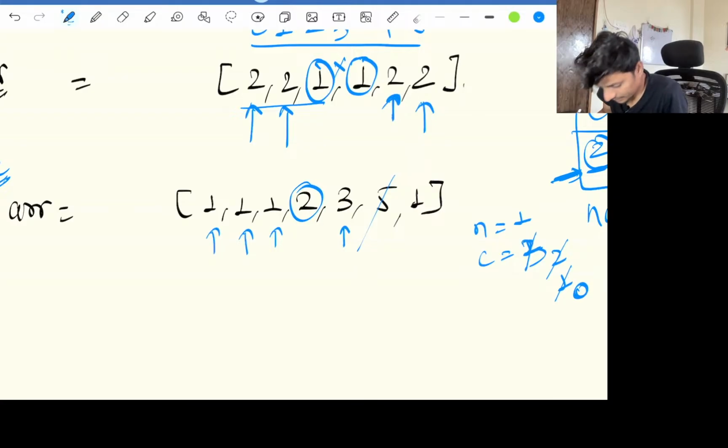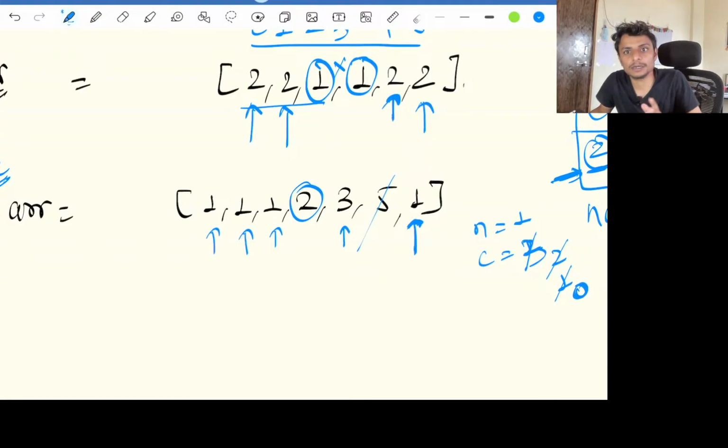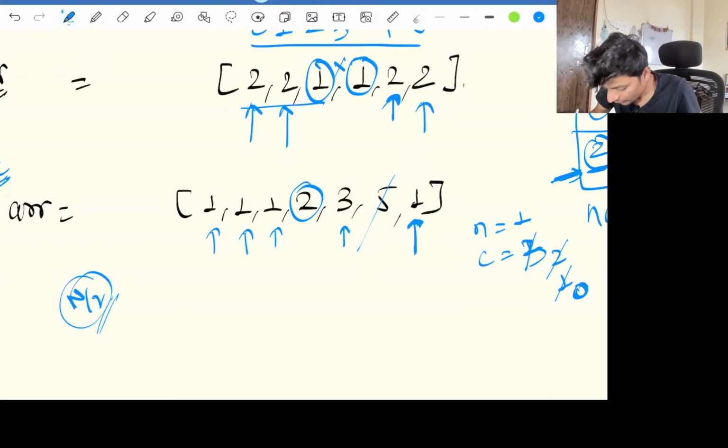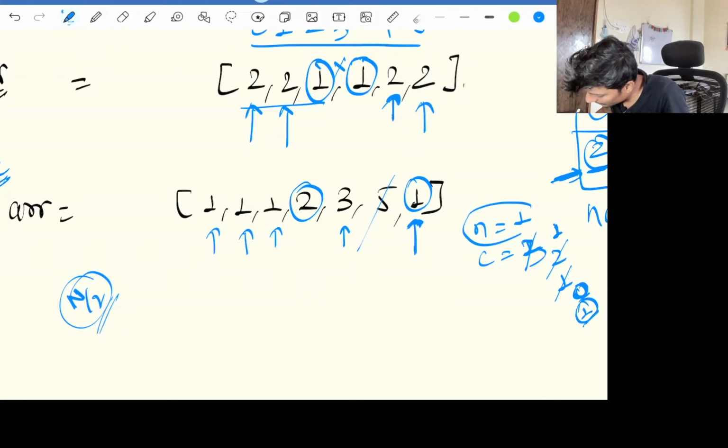As soon as our count becomes 0, the next element becomes our candidate for the maximum number, the one whose frequency is greater than n by 2. The next element is 1 over here, so it becomes our candidate, and that is 1. So whatever number remains at the end of the array will be our majority number.